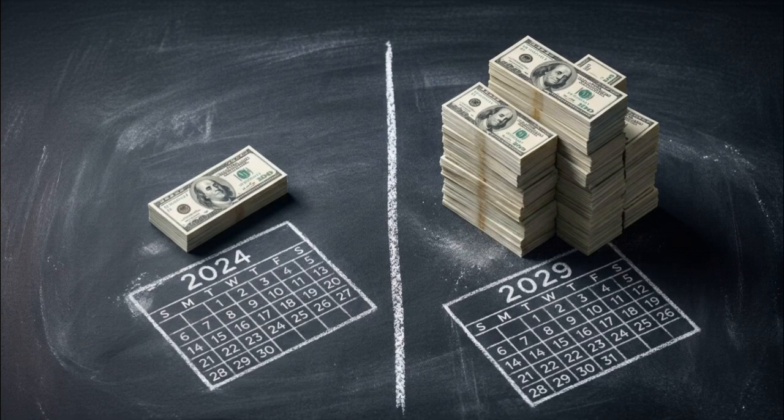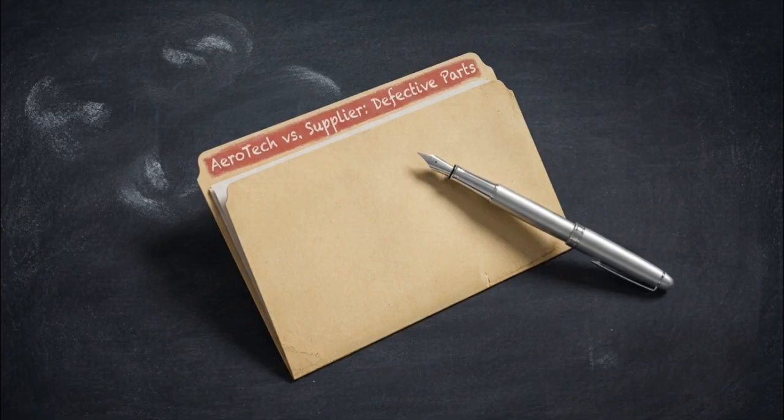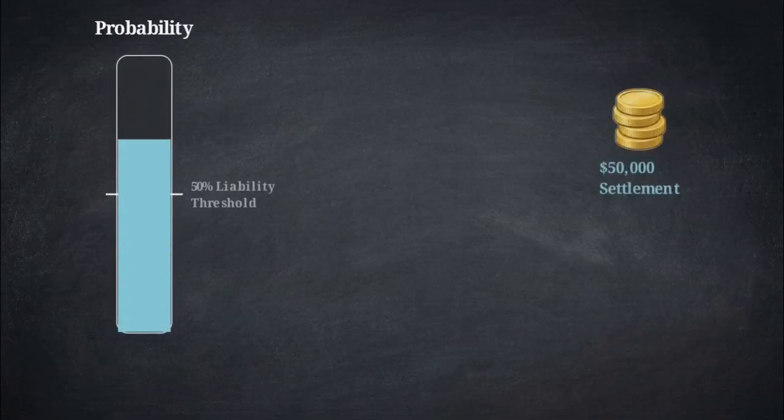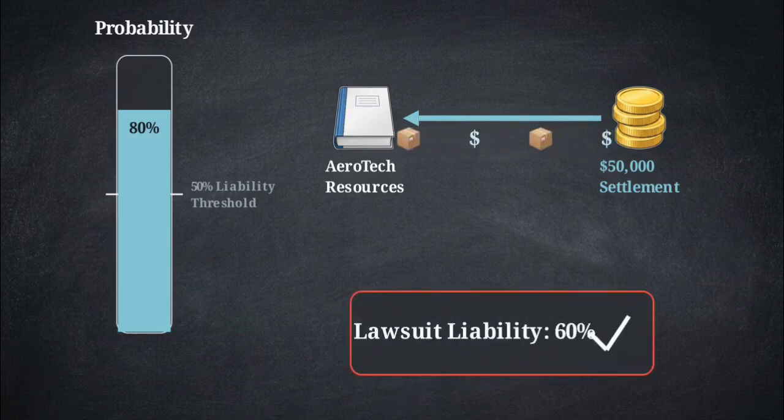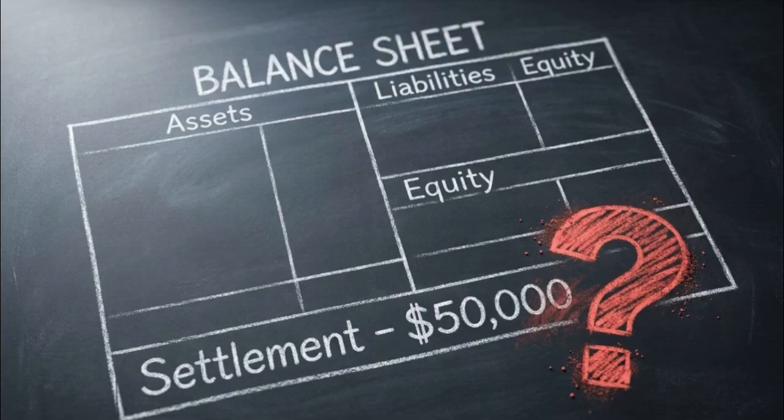No. IAS 37 applies a more conservative standard to assets than to liabilities. As this comparison shows, a liability is recognized when it is probable, above 50%. A contingent asset, however, requires virtual certainty, usually 95% or higher, to be recognized. At 80%, this is only a contingent asset and is limited to disclosure in the notes.